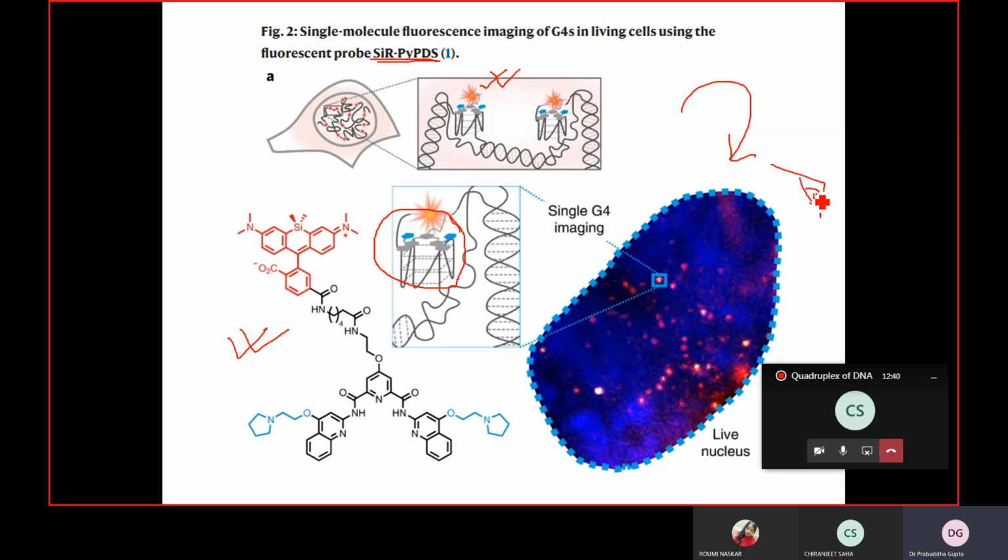When they observed under the light microscope, and the cell was doing all the regular transcription and translation, they saw spots coming up inside the cell. But if they block transcription or translation by adding a chemical drug, they saw that these spots get reduced and sometimes vanish.